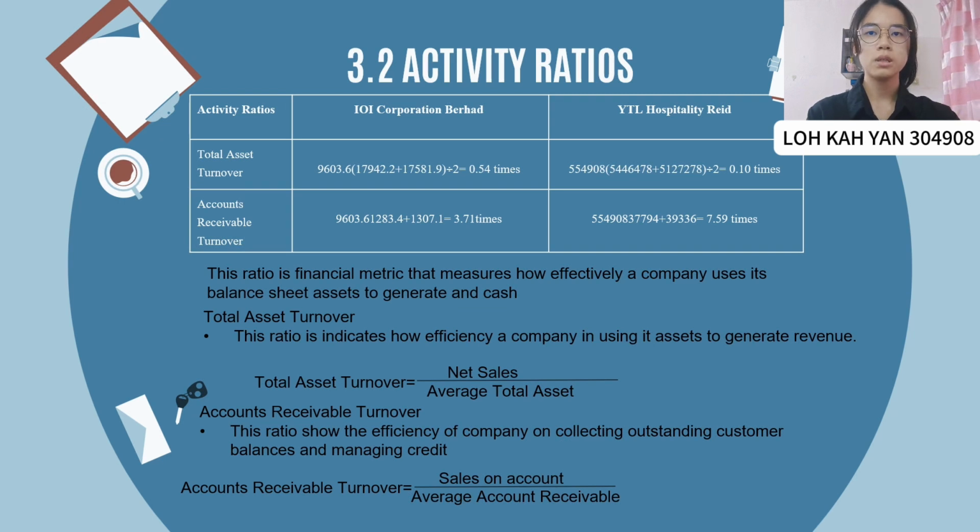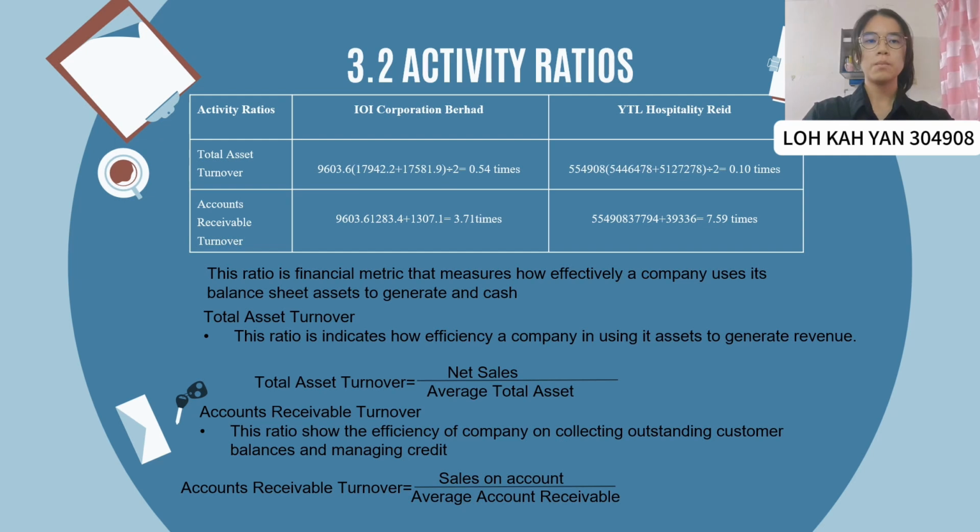Total asset turnover indicates how efficiently a company is using its assets to generate revenue. Account receivable turnover shows the efficiency of a company in collecting outstanding customer balances and managing the credit.